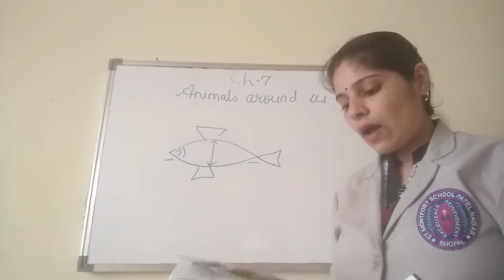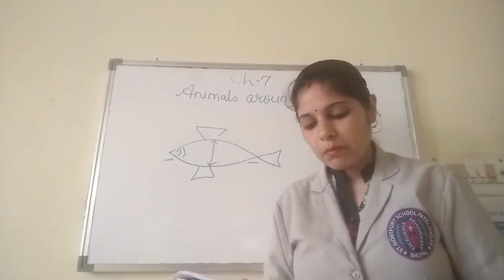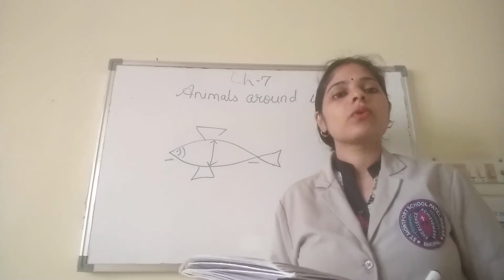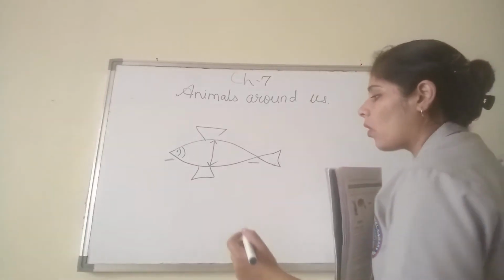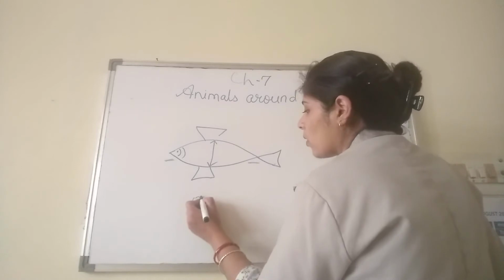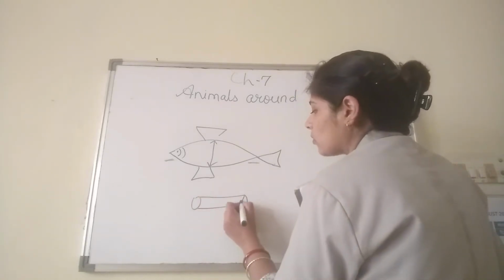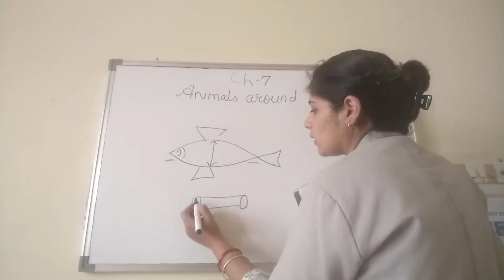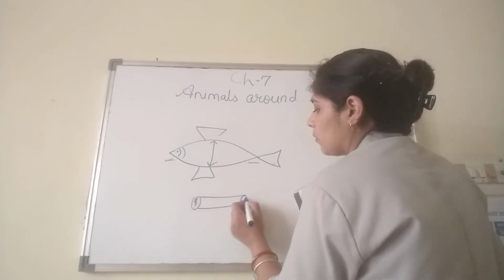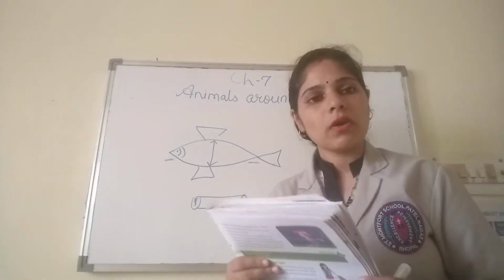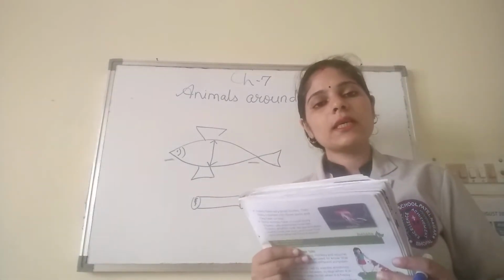Then we have the birds. Birds have hollow bones and wings. What is the meaning of hollow? Hollow means empty from inside, so the bones of the birds are empty. Why are the bones of birds hollow?